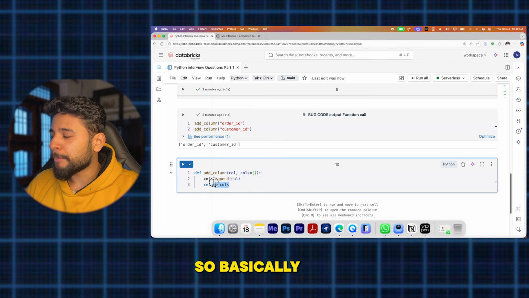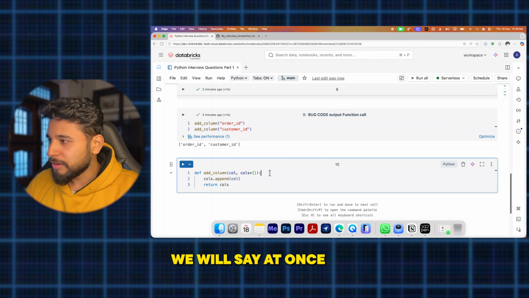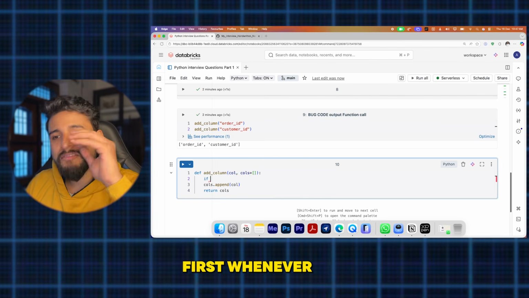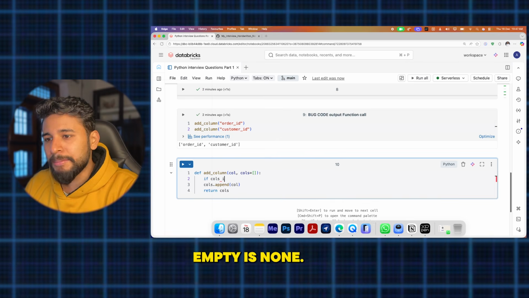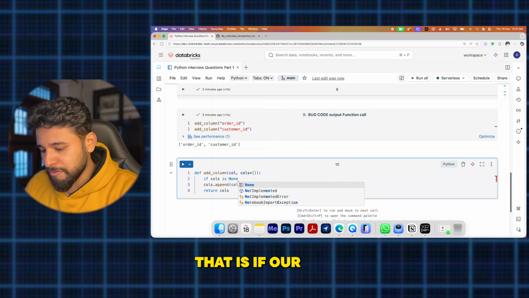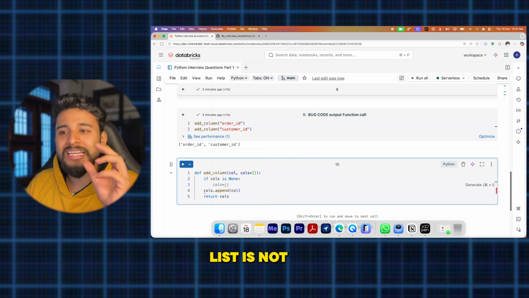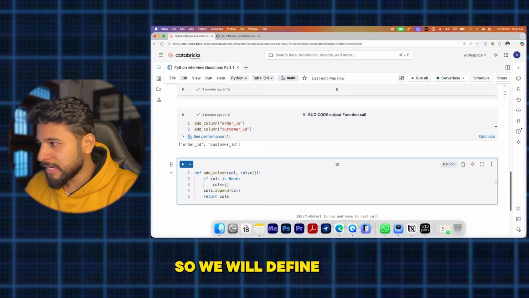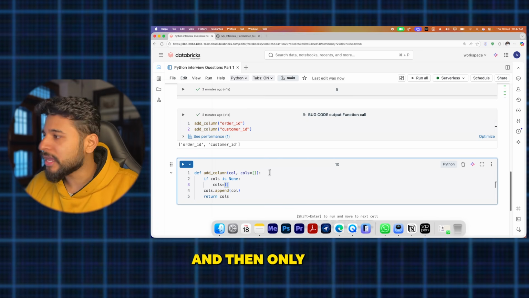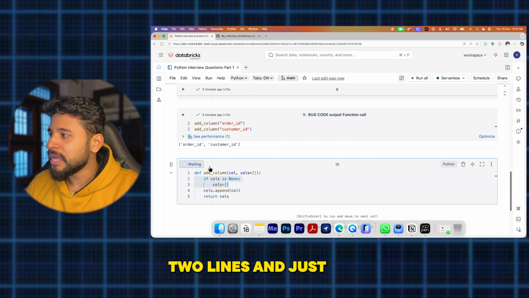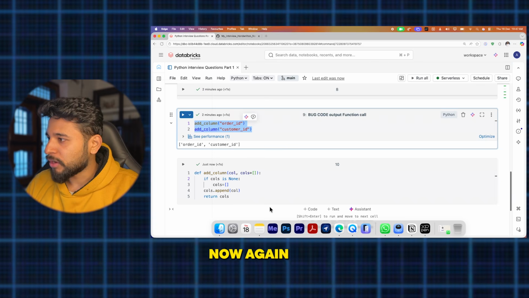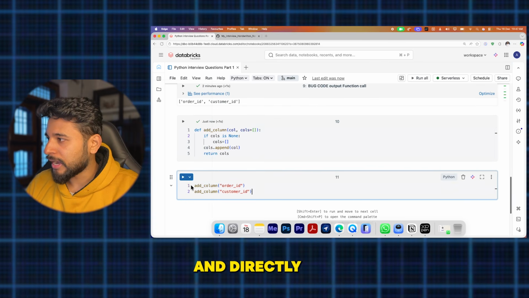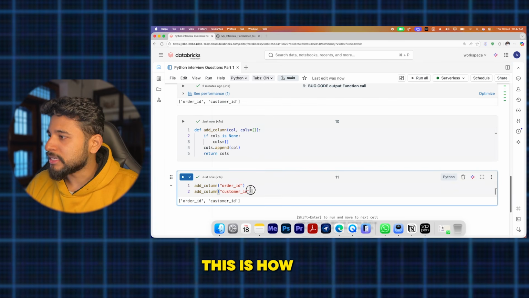Instead of writing it directly like this, we will say that whenever the program starts, calls is None. If the calls list is not having anything, then we will define it as an empty list. Then only we'll write these two lines. And we will try it out again. A function call is done, and when we call it directly, this is how it looks.